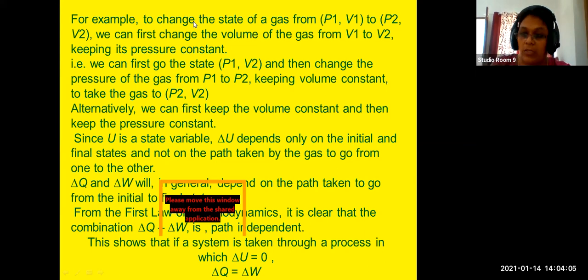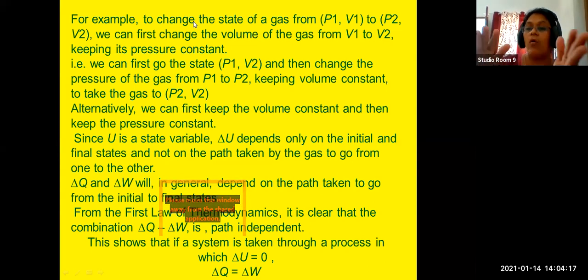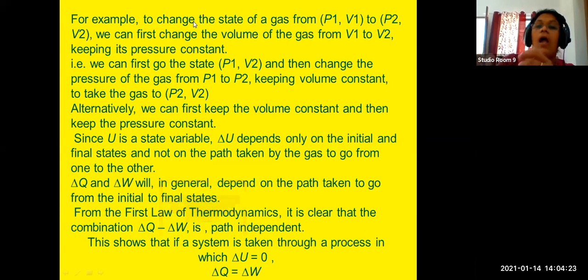That's the first stage. I already told you a thermodynamic process is a stepwise process. In the first stage, keeping pressure constant, we change the volume, and the volume now changes into V2. Afterwards, you keep volume V2 constant and change the pressure from P1 to P2. This is how a thermodynamic system works.